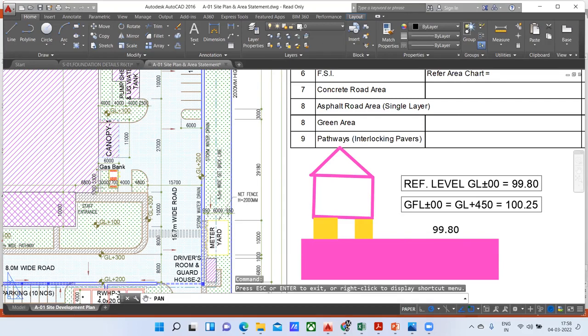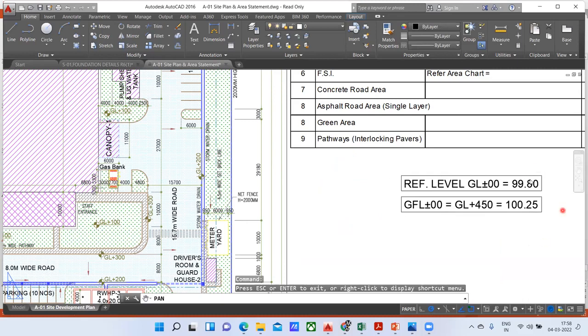From here to the top of your plinth, this height is 450 mm, or 0.45 meter. So they have taken GL plus 450. This level they have given here, so the RL will be 100.25 here. I hope this much is clear for you.